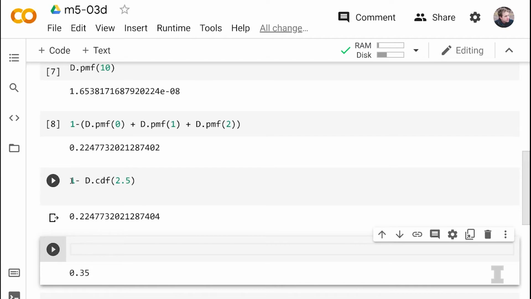Or 22%. So you can see the PMF is one specific point of the curve, while the CDF is everything to the left, or 1 minus CDF is everything to the right. So they're actually interchangeable with each other. If you want one particular point, PMF is the way to go. If you want the entire area, you can use CDF. So whenever you see at least or at most, you're often going to want CDF. If you want to know exact, you're often going to want the PMF. Exactly. So PMFs only work on discrete distributions.